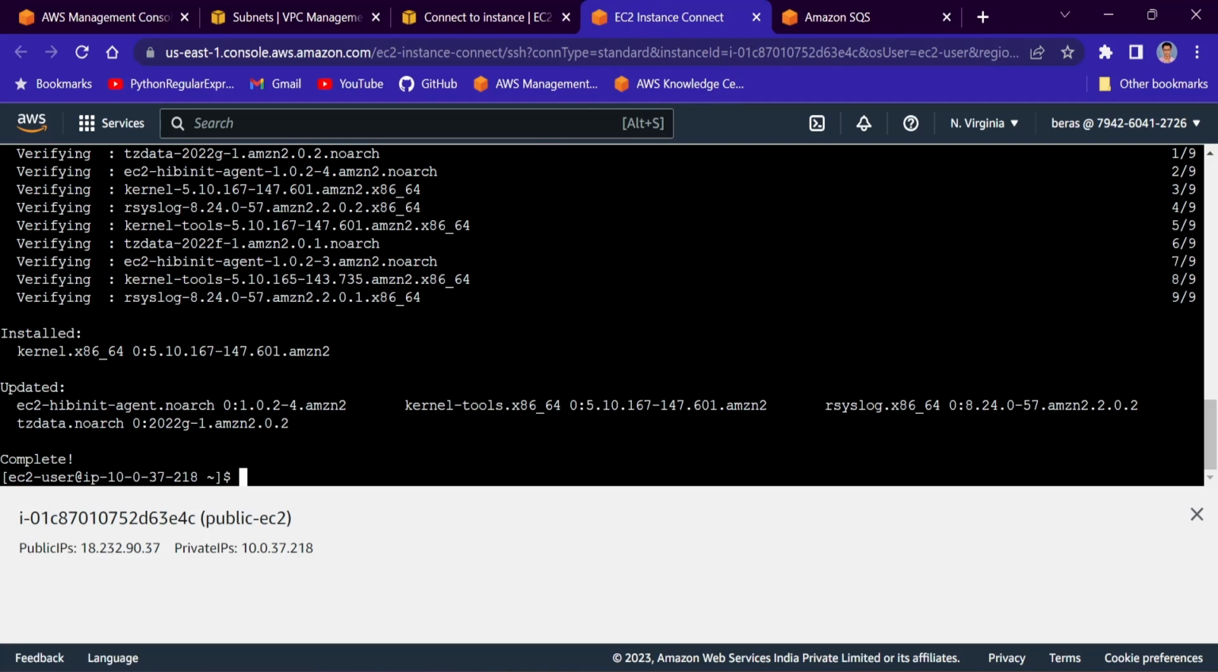But the thing is that to connect to the private EC2 instance, we need the .pem file, right? Which is not present inside this public EC2 instance. Okay, so for that, what we need to do? We need to create one file. The name should be mikey.pem. So I will create that file. Touch mikey.pem.